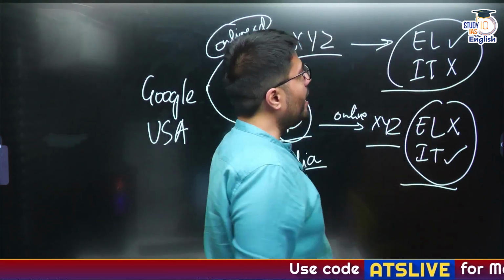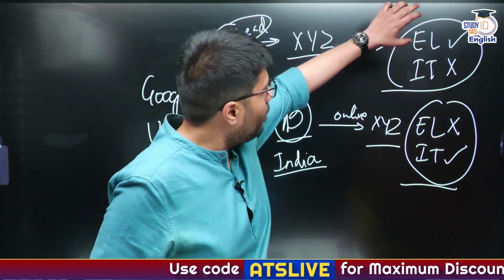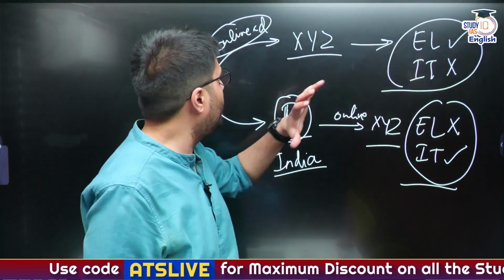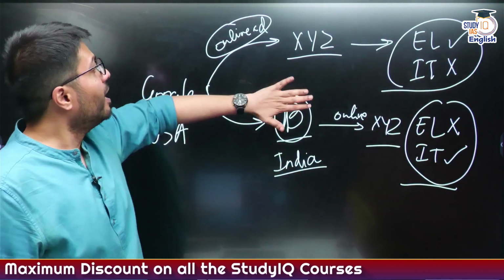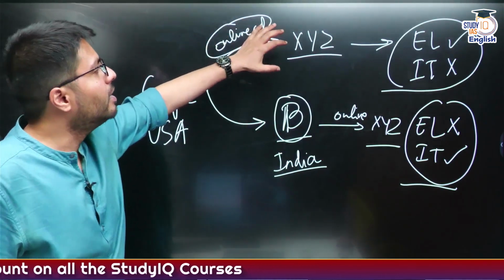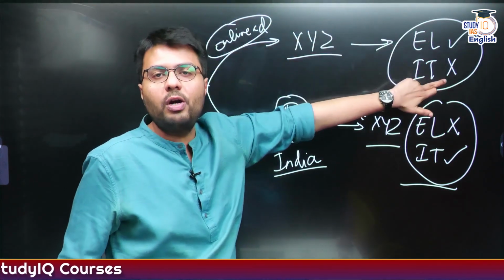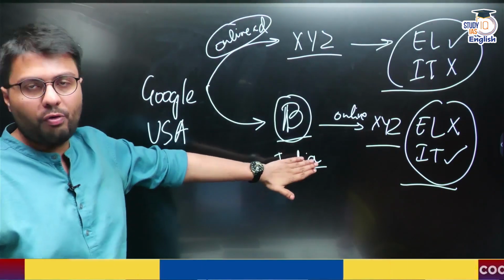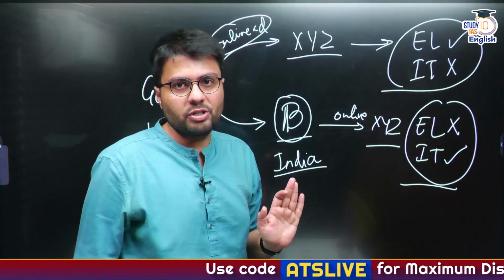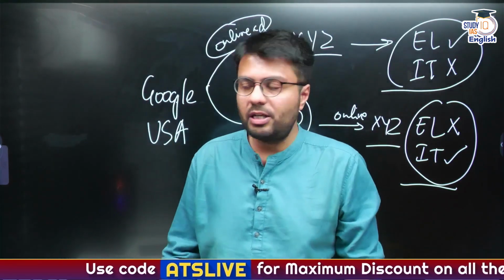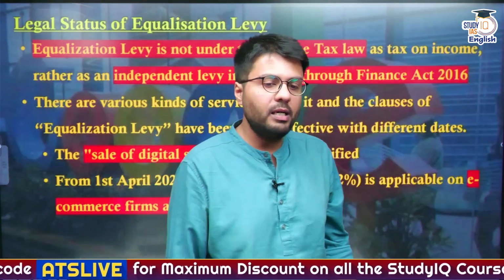Understood? So the levy of equalization levy or the levy of income tax solely depends on whether or not Google has presence in India. If it does not have presence in India, they will be required to pay equalization levy and not income tax. If they have a presence in India through a subsidiary, then they will have to pay income tax and not equalization levy.